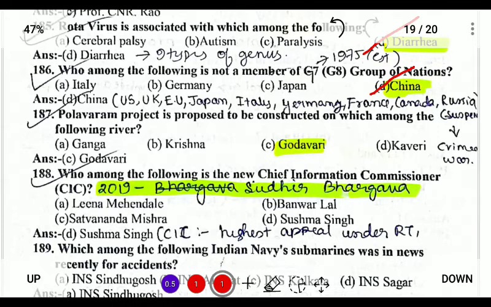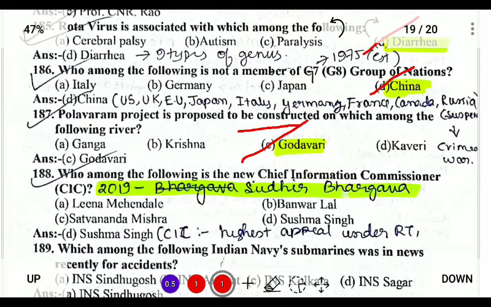Earlier it was called G8, but due to the expansionist policy of Russia by taking over Crimea, Russia was suspended. So it is now known as G7, not G8. The Polavaram project is proposed to be constructed on which of the following rivers? So it is being built on the Godavari River.